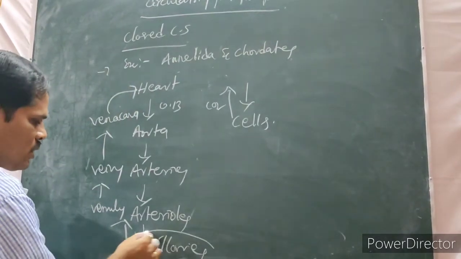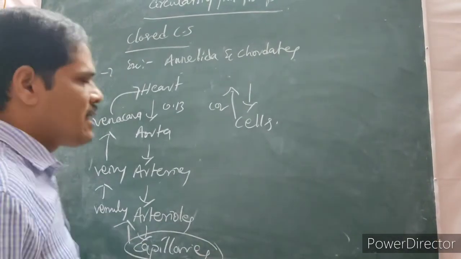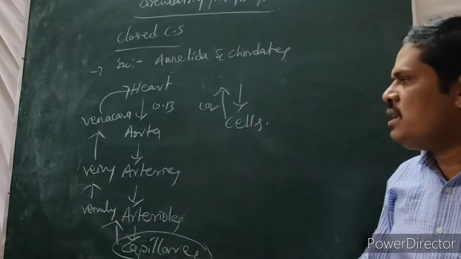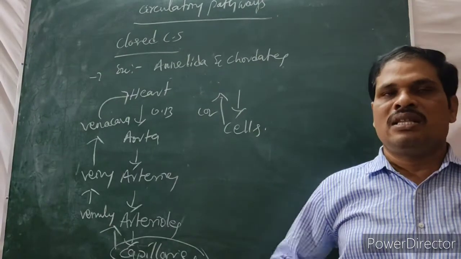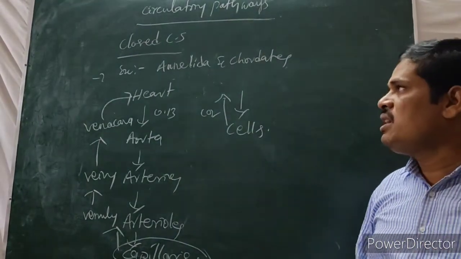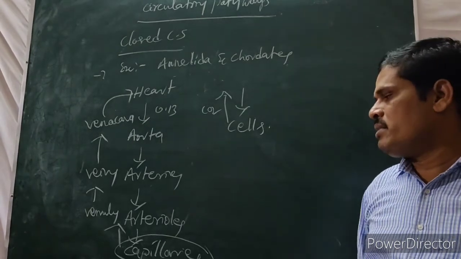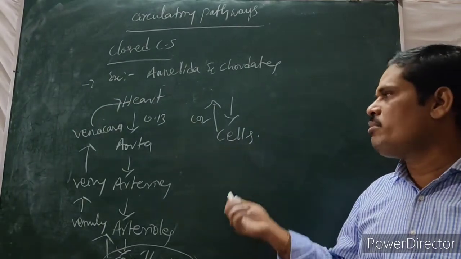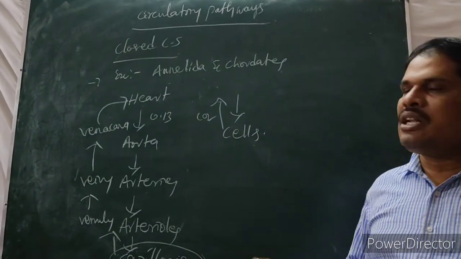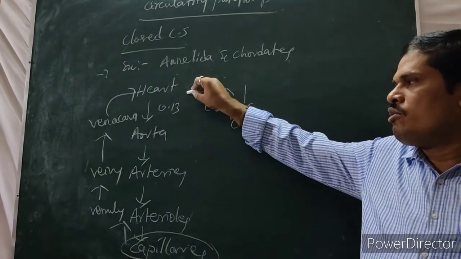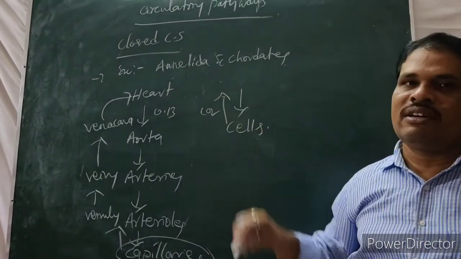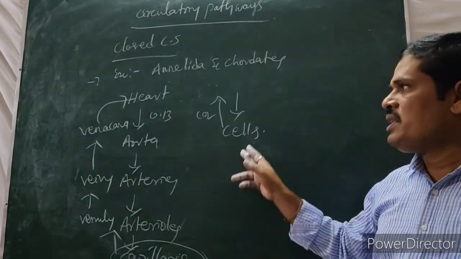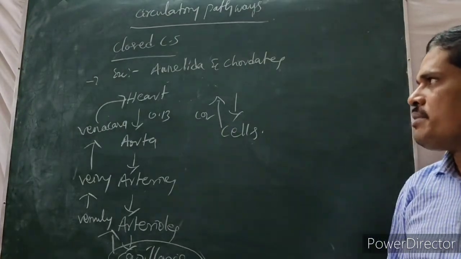Here capillaries are also present in the closed circulatory system. But in the open circulatory system, capillaries are absent. Only the remaining larger blood vessels are there. The capillaries are completely absent in the open circulatory system. But in the closed circulatory system, blood is completely circulated inside the blood vessels and finally reaches the cells. Then blood also goes back to the heart through the blood vessels only. It never enters the body cavities. That's why this is called closed circulatory system.